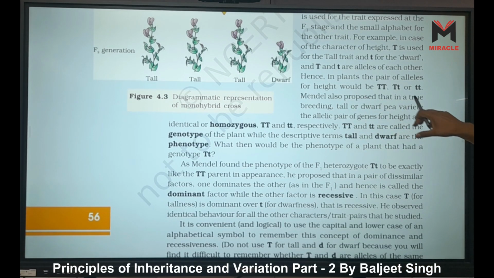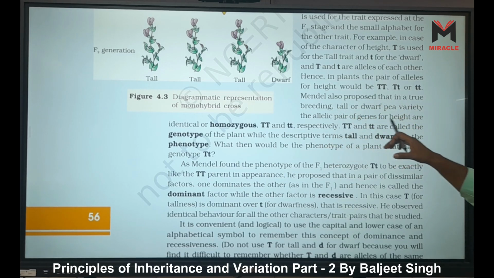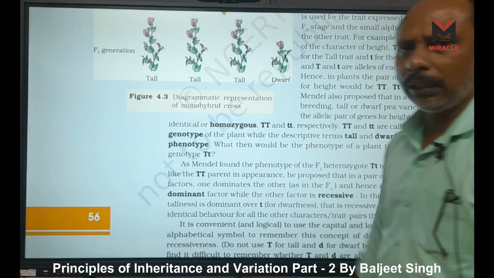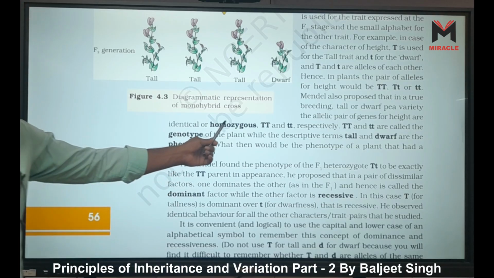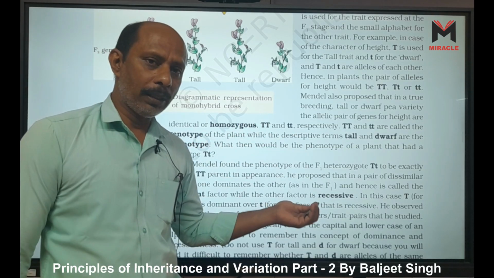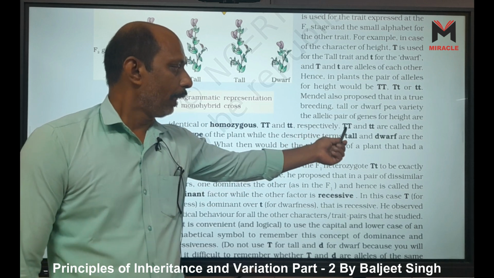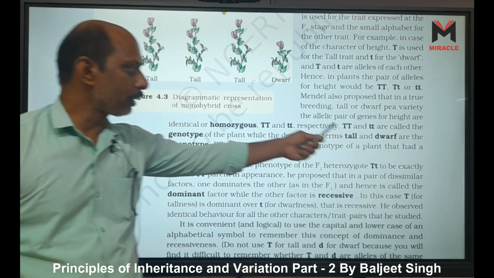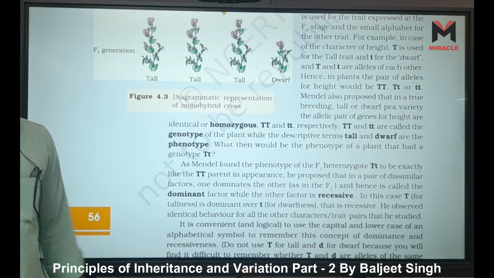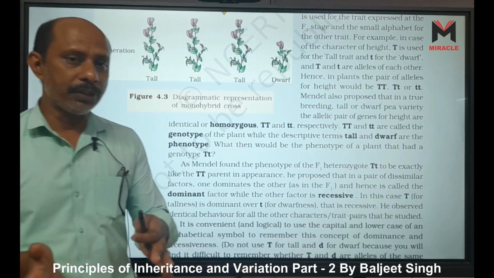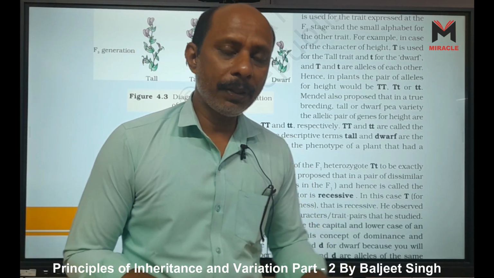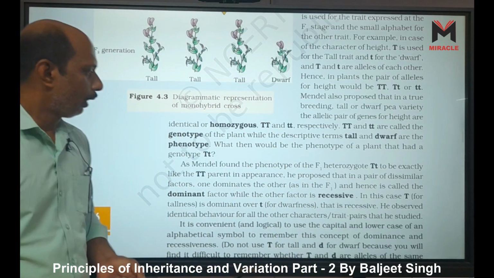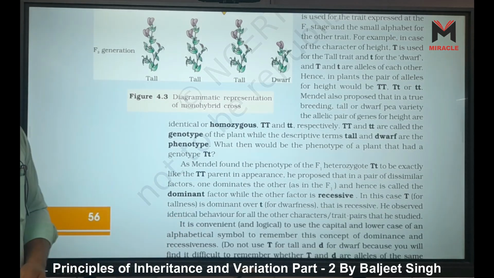Mendel also proposed that in the true breeding tall or dwarf variety, the allelic pair of genes for height are identical, so they are called homozygous, right? Capital T or small t, they are homozygous respectively. Capital T and small t together are called the genotype. This one is called genotype because it shows which types of genes are present. If the same types are present, we can say homozygous. If alternatives are present, we can say heterozygous.